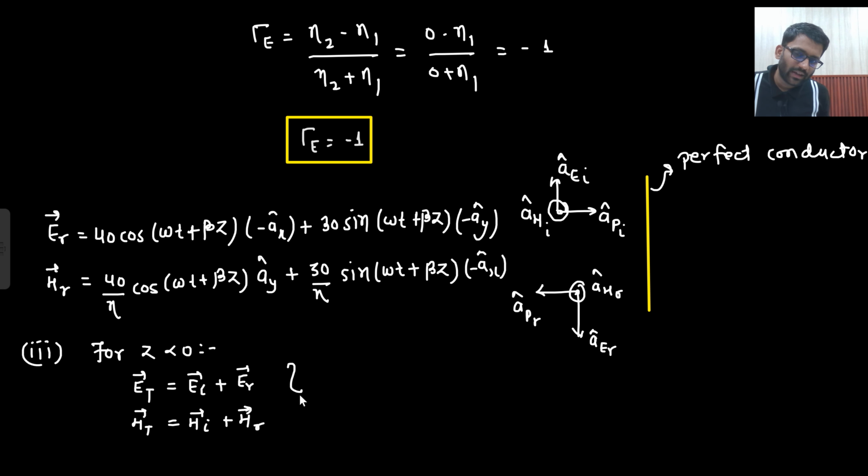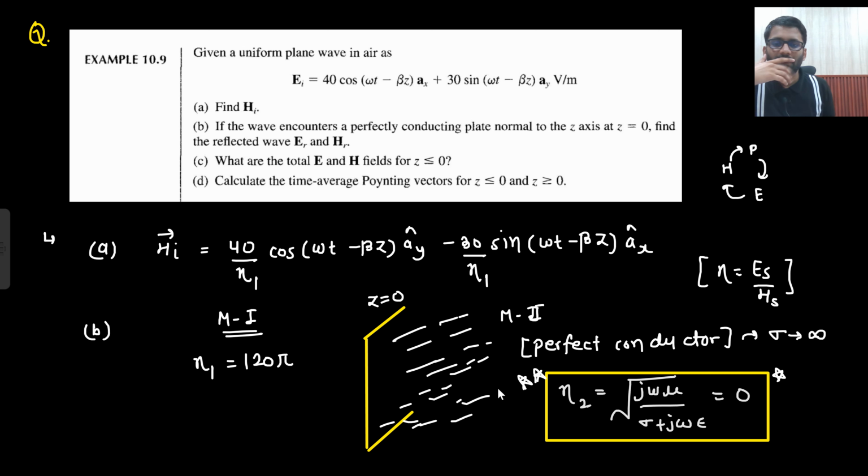And this will make a standing wave pattern, which we will study in the next lecture. These two combined will make a standing wave. These two means EI plus ER will make a standing wave pattern. So we will study about it in the next lecture. In this lecture, we are not going to study it. So combined they will make a standing wave pattern.